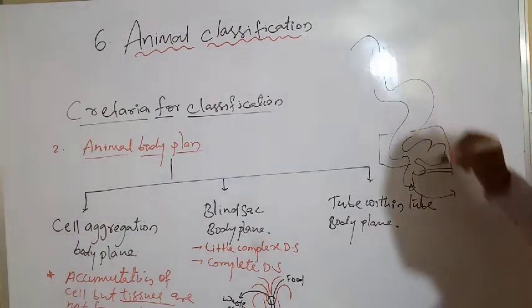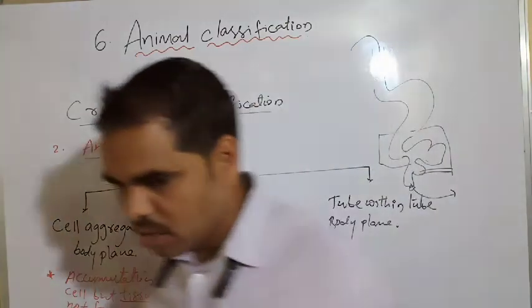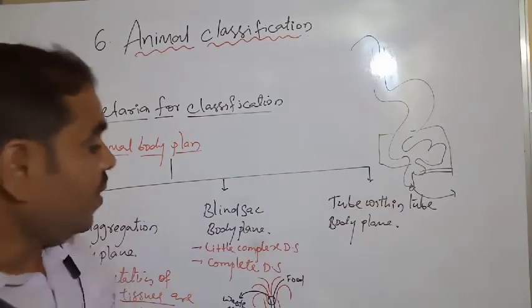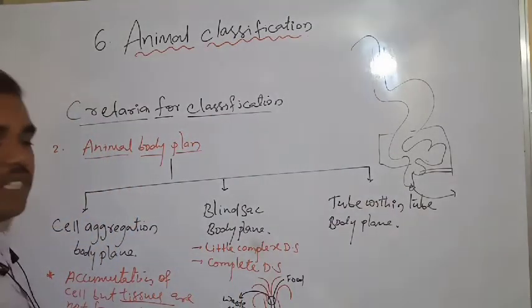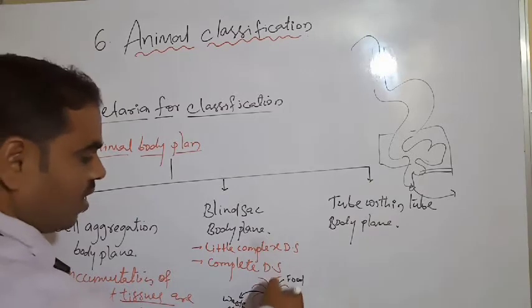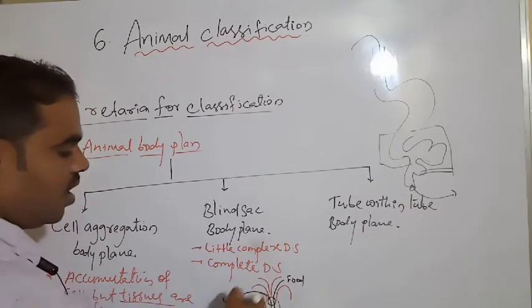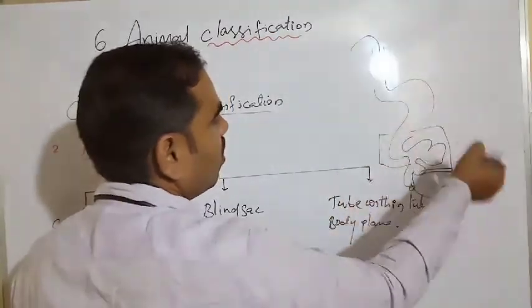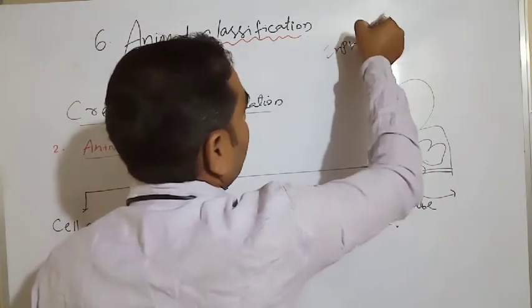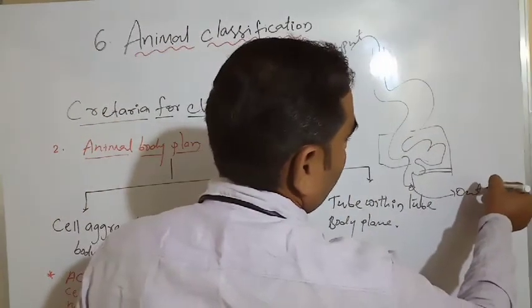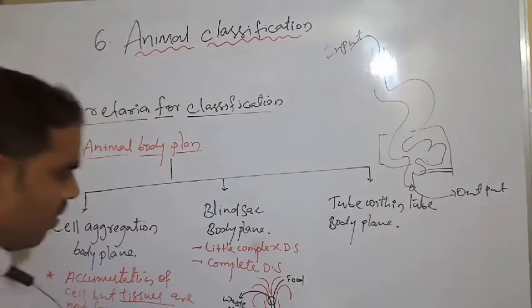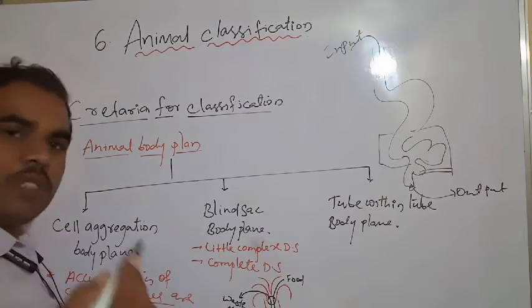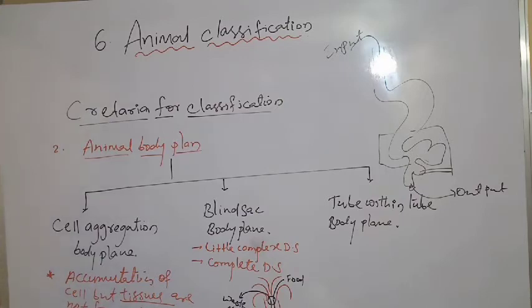So it is entering and opening. But here there is an incomplete digestive system. They are getting nutrition-rich water flowing in and removing the waste material along with the mouth only. See, input and output. Input through our mouth and output also through our mouth. That's why we call it the incomplete digestive system.